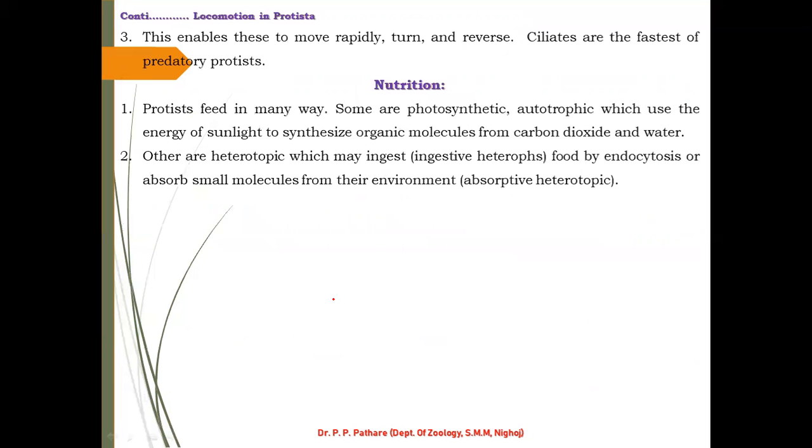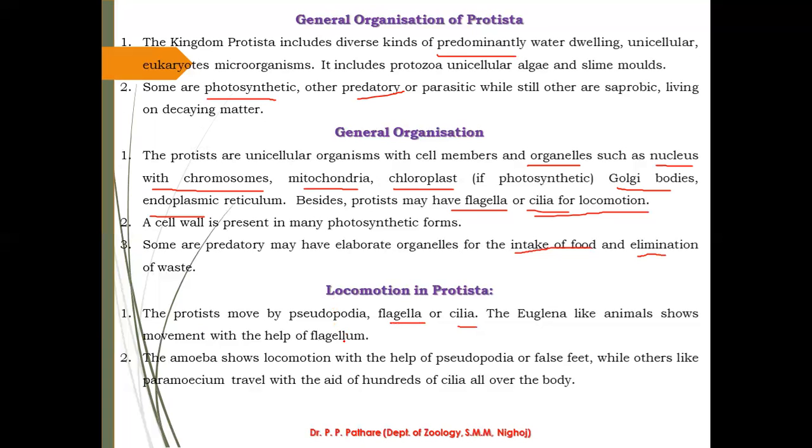flagella. Is it understandable to you? Then the paramecium uses cilia for locomotion. The amoeba shows locomotion with the help of pseudopodia, which are also called false feet.